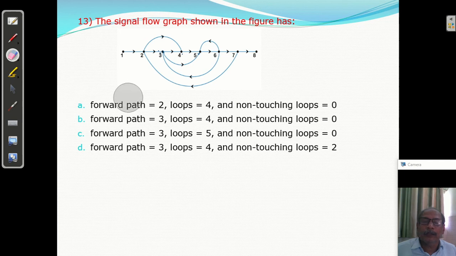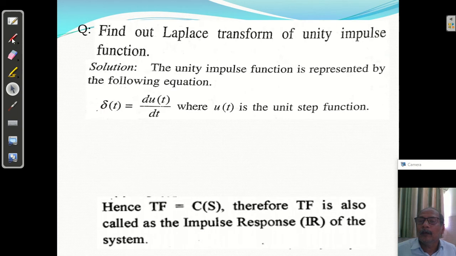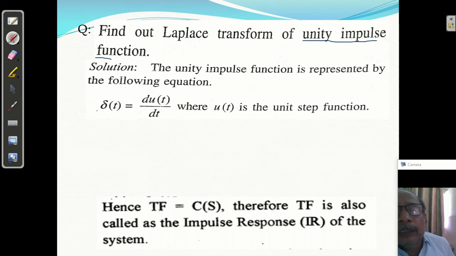Question number 14. It is not a question, I just want to discuss: find out the Laplace transform of the unit impulse function.